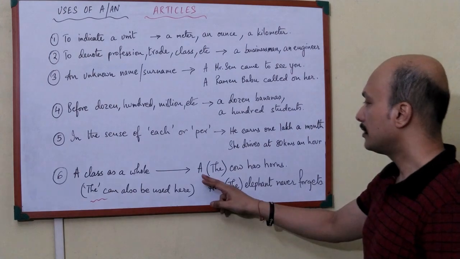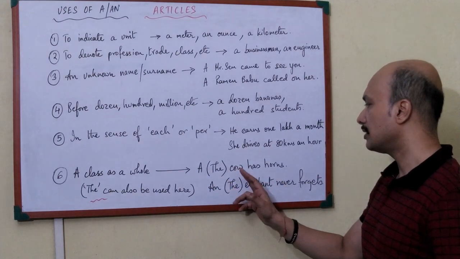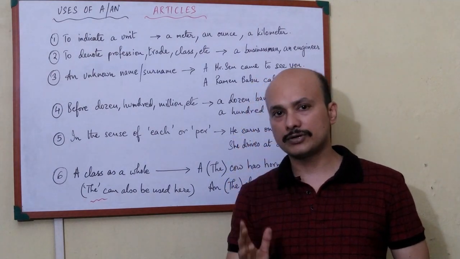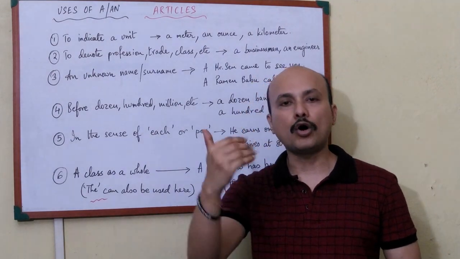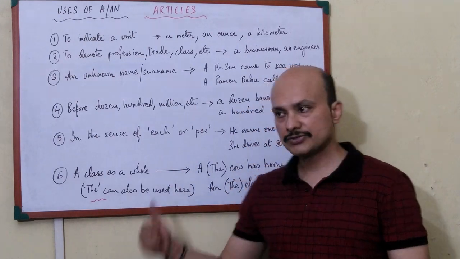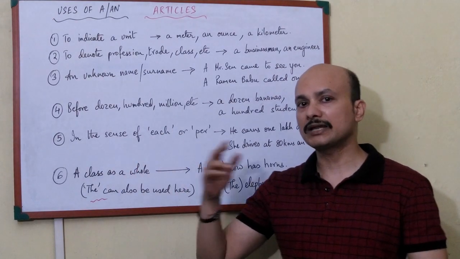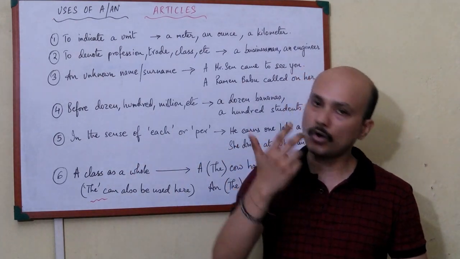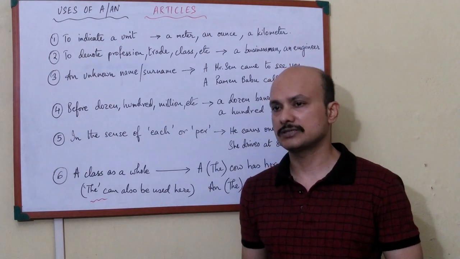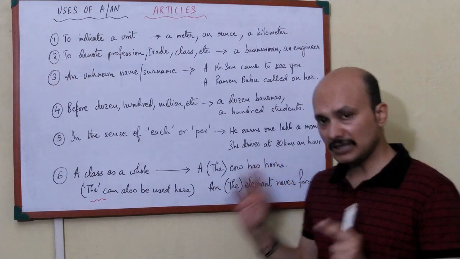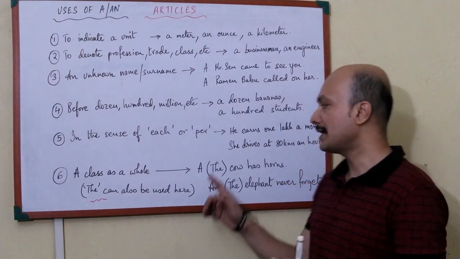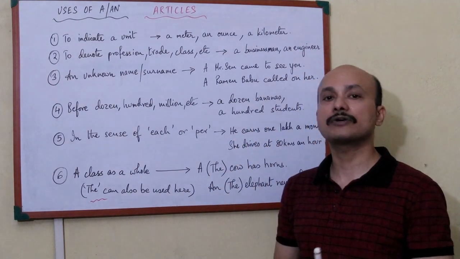Now let's see. The or a, whatever you write: a cow has horns, or the cow has horns. So what does it mean? It means that all cows have horns. By this I am referring to all the cows, the whole class of cows. Understood? So when we refer to a class, we can refer to it by a, an or the. When I do the definite article the, you will see that I use this too. So you can use any of them, but the meaning of this sentence is that all cows have horns. So by a cow I am referring to the whole class of cows.